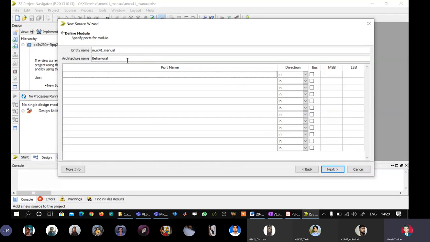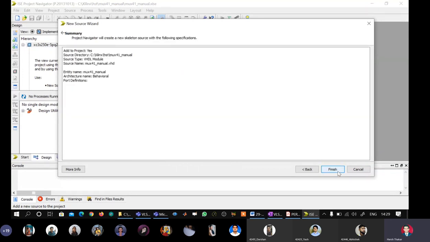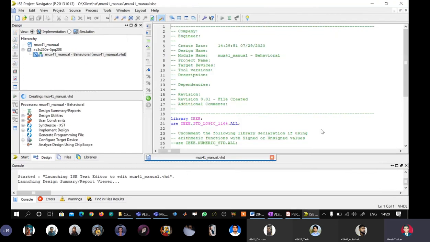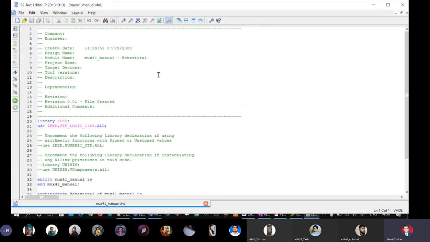And here, although it is asking me to give the architecture name and all the signals, I will not do anything here. I will just say next and say finish. Okay, so now the skeleton has come. I will close the design summary and right click and say float. Okay, so now you see here what is being given.